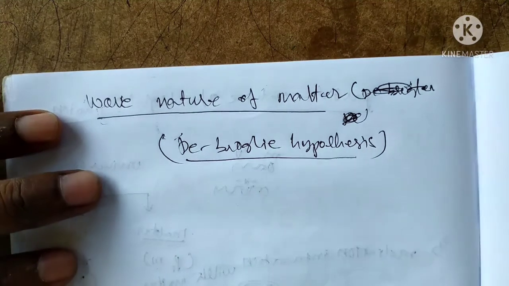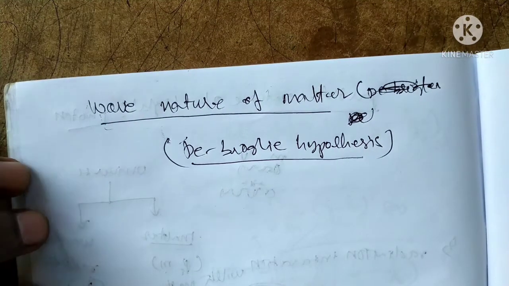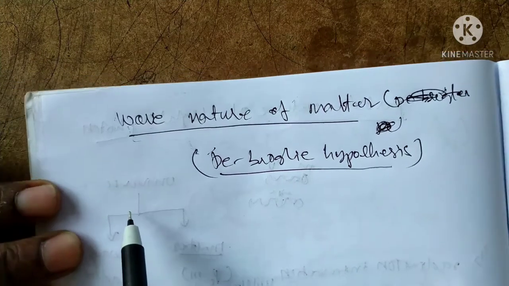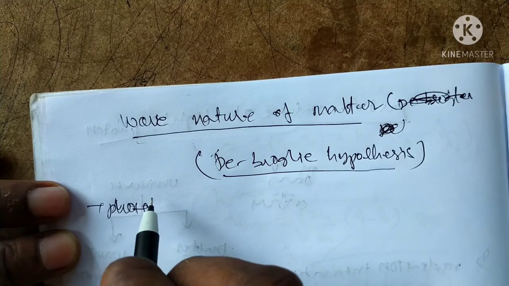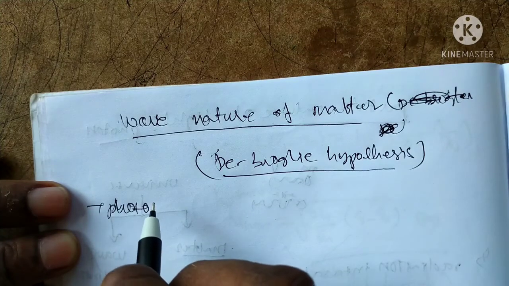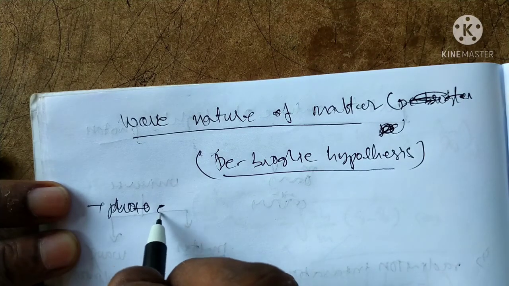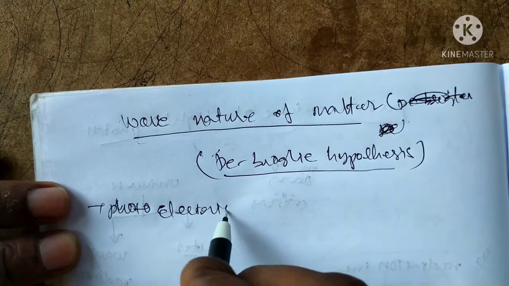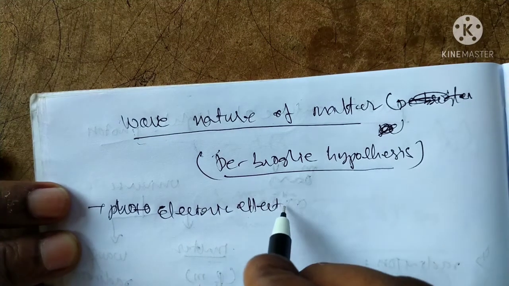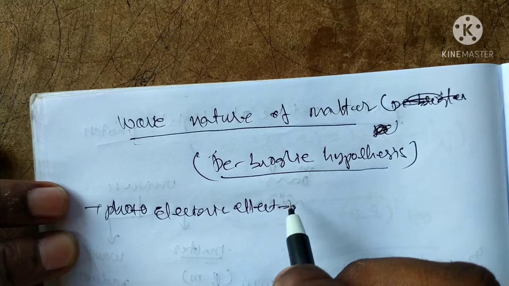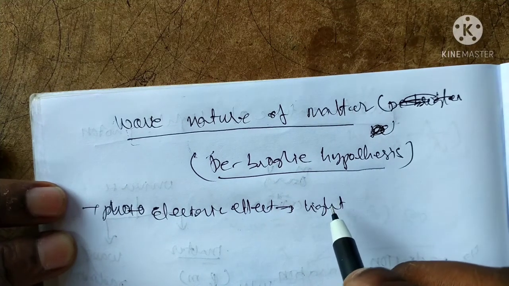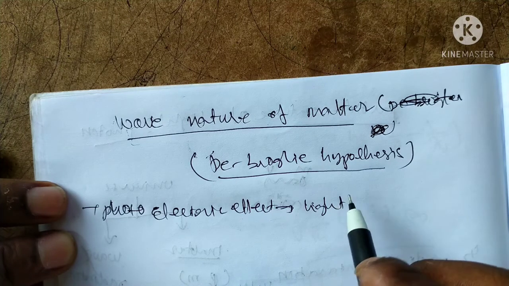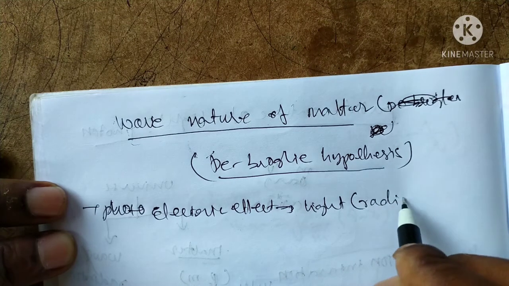Now, according to the photoelectric effect, light radiation is used in the photoelectric effect. Light is nothing but radiation.